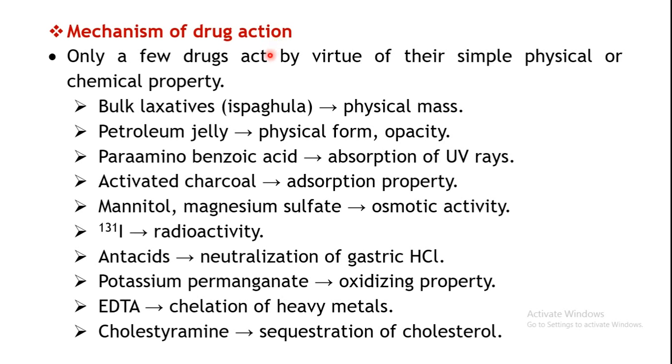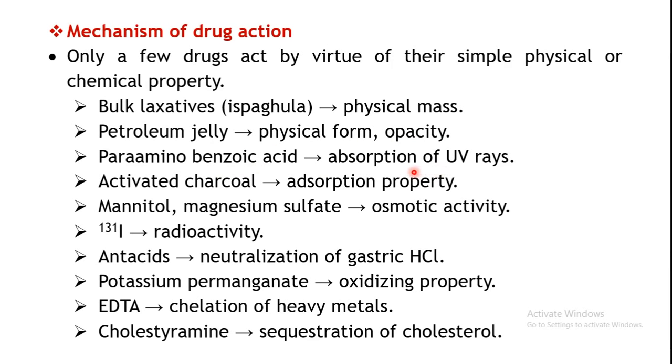What are the different types of mechanisms by which the drugs may act? Only a few of the drugs actually act because of their simple physical or chemical property. Like, say for example, bulk laxatives, that is Isabgol, acts because of its physical mass. Petroleum jelly, because of the physical form or opacity.